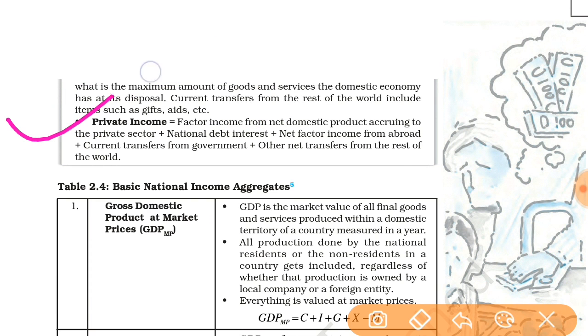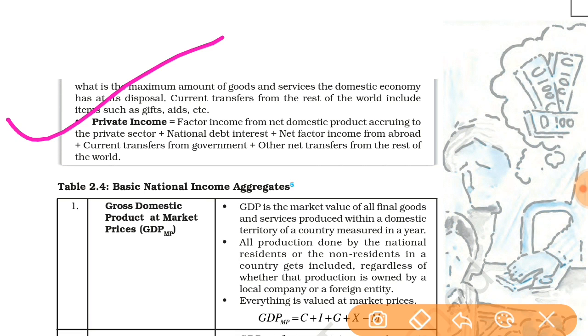Next, see what is private income. Private income equals factor income from net domestic product accruing to the private sector plus national debt interest plus net factor income from abroad plus current transfer from government plus other net transfer from the rest of the world.